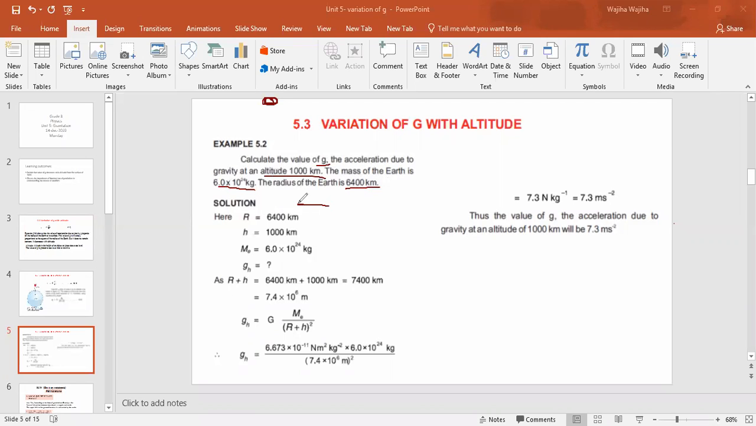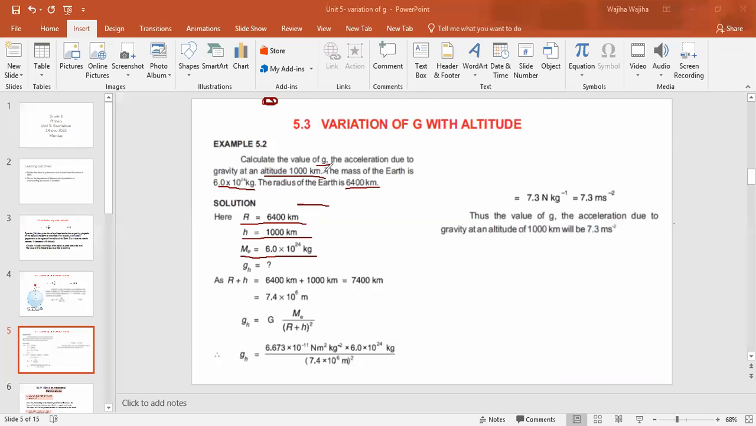So first of all, we have to write the data. We have to find out the value of g, the acceleration due to gravity at an altitude of 1000 kilometer. It means the height is given to us, which is 1000 kilometer. The mass of the earth, we write over here, Me is equal to 6 into 10 raised to power 24 kg. And the radius of the earth, R is equal to 6400 kilometer, right?